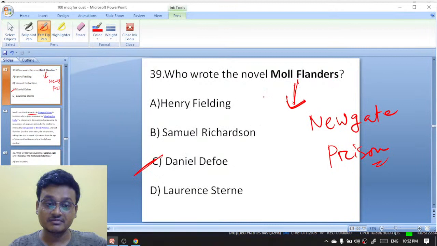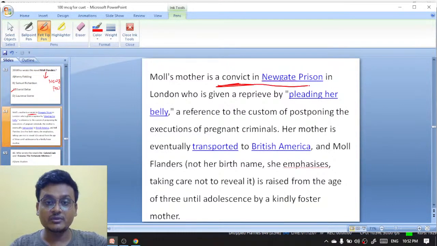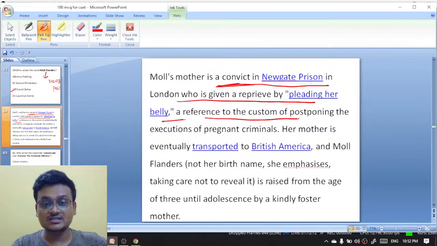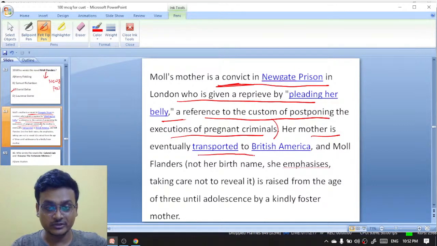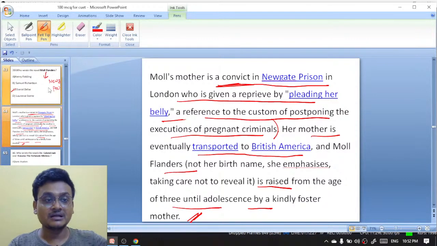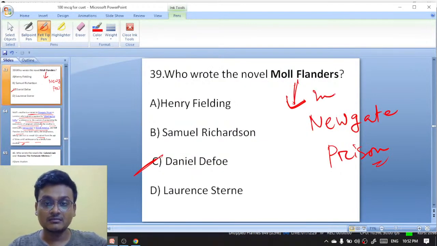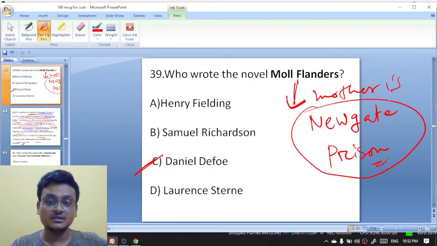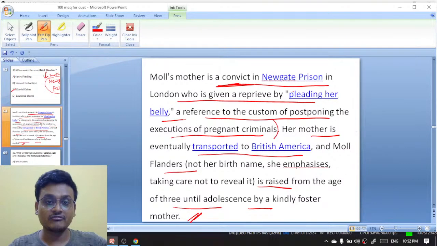Moll Flanders' mother is a convict in Newgate prison in London who is given a reprieve by pleading her belly, a reference to the custom of postponing the execution of pregnant criminals. Her mother is eventually transported to British America, and Moll Flanders is raised from the age of 3 until adolescence by a kindly foster mother. So the mother is actually Moll Flanders' mother, a convict in Newgate Prison. So the title reflected Moll Flanders.